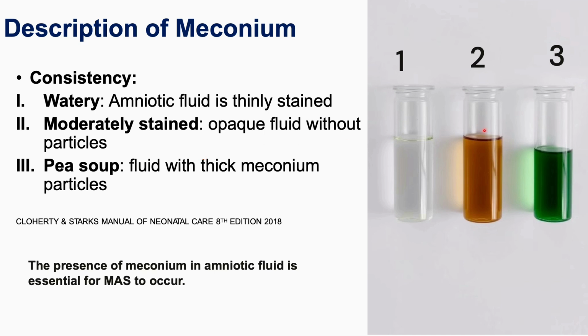Then number 3 is thick meconium, a pea soup like fluid which is thick, containing thick particles of meconium. So these are the 3 types of consistency seen in meconium. And the presence of meconium in amniotic fluid is essential for diagnosing a case as meconium aspiration syndrome.